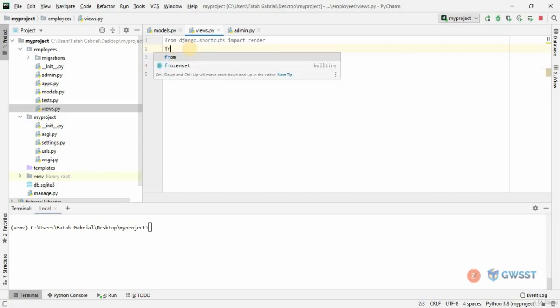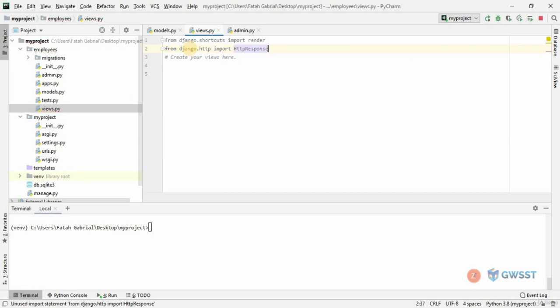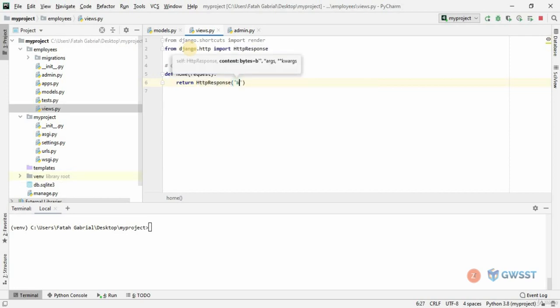So here we're going to get from django.http import HttpResponse. Now we're going to create the home page view and the employee detail view over here. We're going to create a function, and I'm going to call this home. It's going to take in a request and it's going to return an HttpResponse with "welcome home".